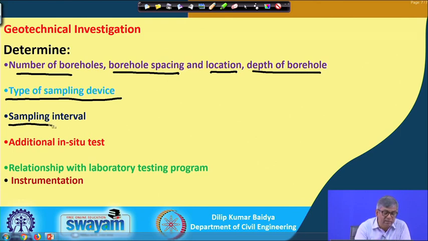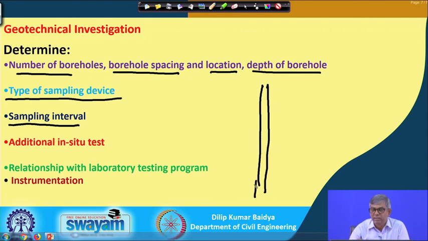Then sampling interval. Sampling interval means I am doing a borehole like this, and at what depth actually I will collect samples. There are some guidelines, which I will discuss: every some distance, or otherwise wherever there is a change in soil type we can have one. Suppose from this depth to this depth there is no change, so there is no point in collecting several samples. Instead I can collect one or two samples. Also, a minimum spacing interval is mentioned, and accordingly you have to collect the sample.